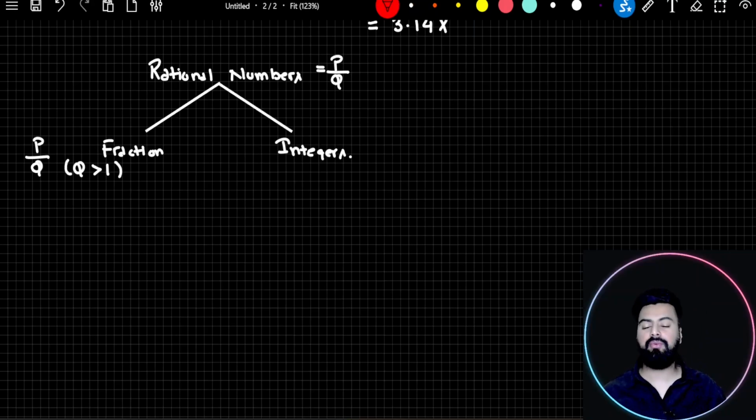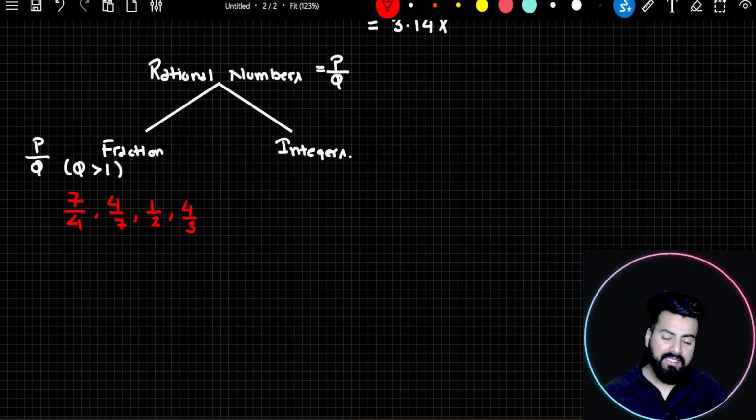Let me write some examples for you. So if I write 7 by 4 or 4 by 7, 1 by 2, 4 by 3. If you look at these examples, all these are rational numbers. But at the same time, if you focus on denominator, in each and every example, you realize that the denominator value is more than 1. And therefore, such type of rational numbers are called as fraction.